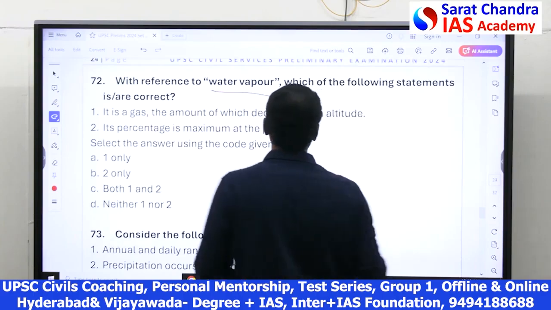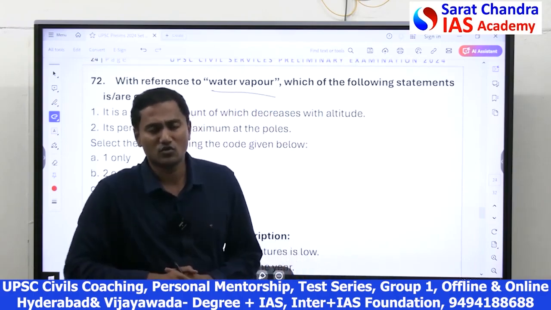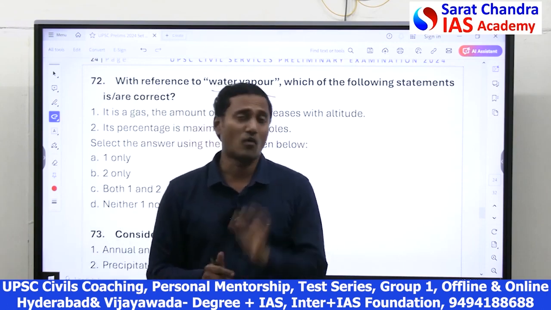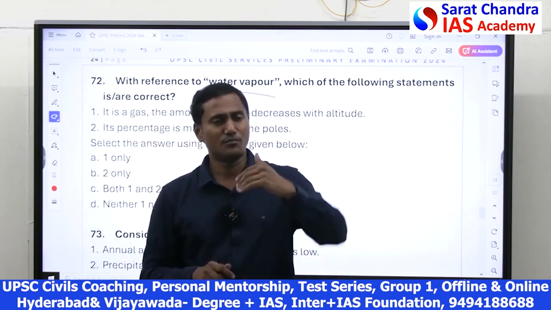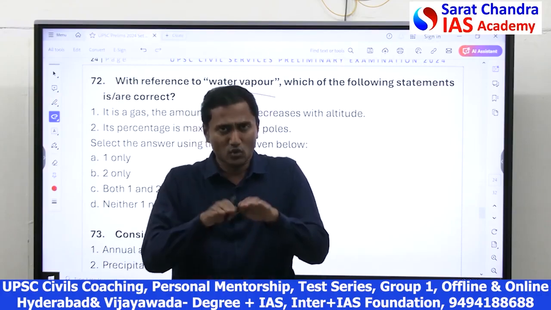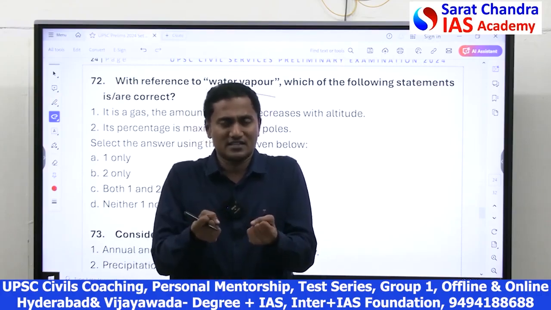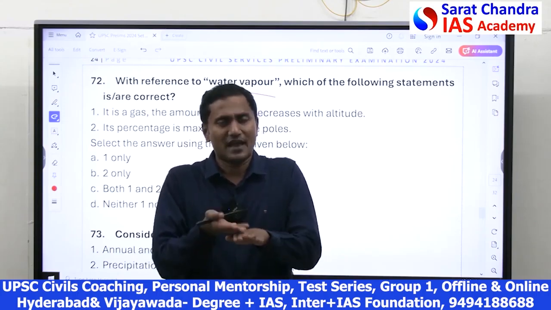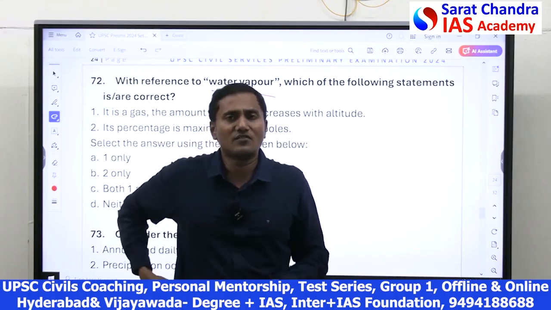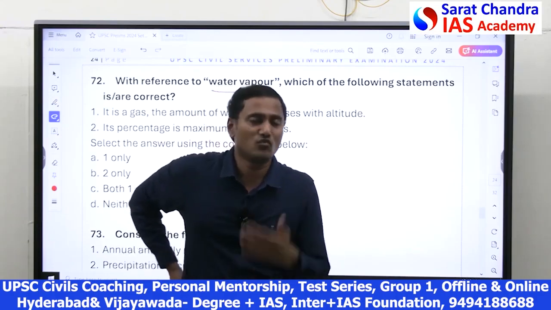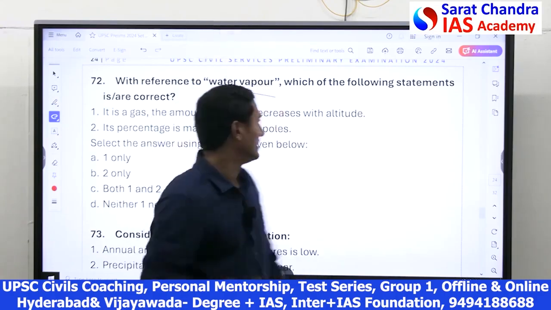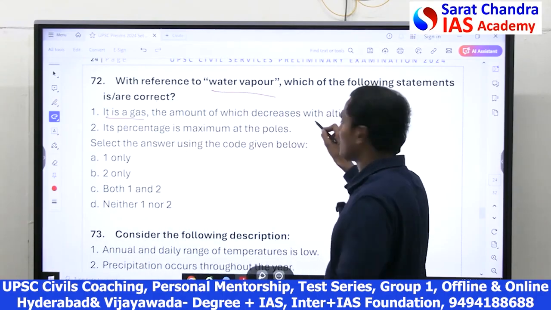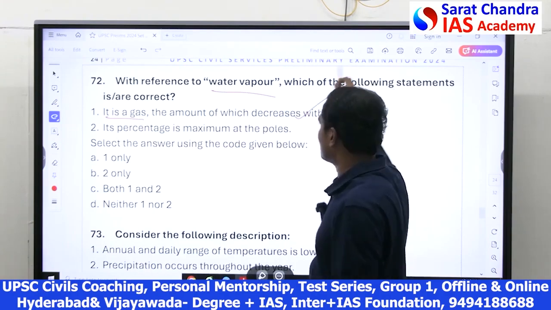Water vapor. Friends, among all the gases in the atmosphere, for example, nitrogen, oxygen, carbon dioxide, these gases are there up to several kilometers in the atmosphere, but water vapor generally does not exist beyond 5 kilometers. Very close to the earth, where water is there, where water evaporates, there is more water vapor. As you go up slowly, water vapor converts into water or ice. You won't find much water vapor as you go up. So here they said that it is a gas, it is correct. The amount decreases with altitude, which is correct.